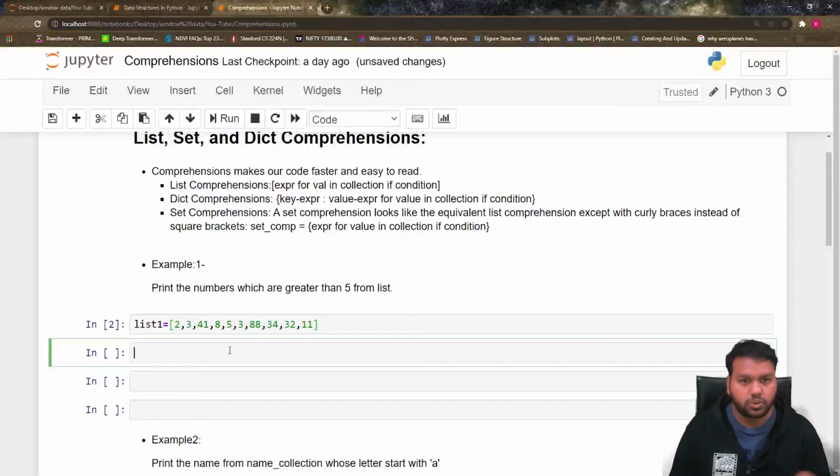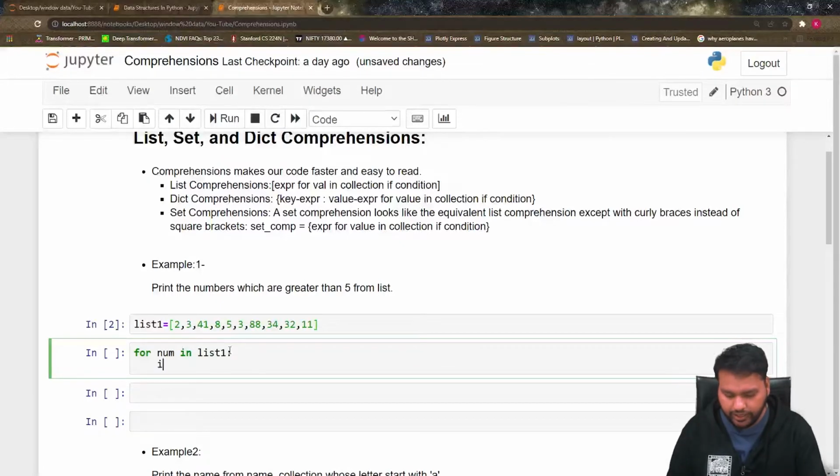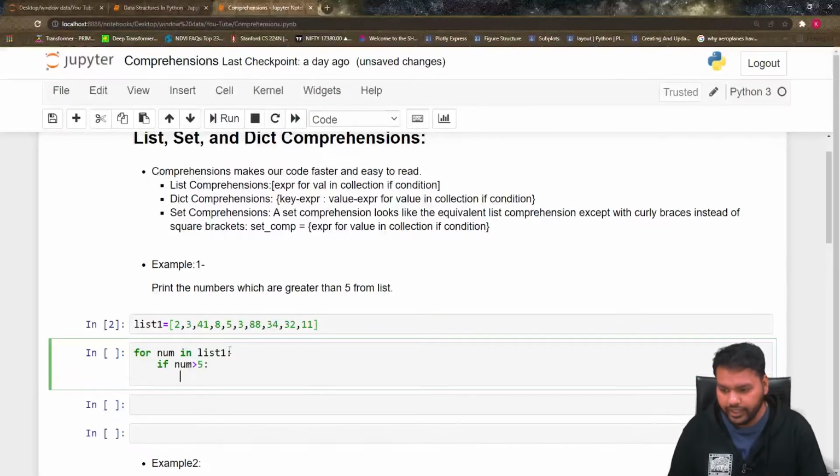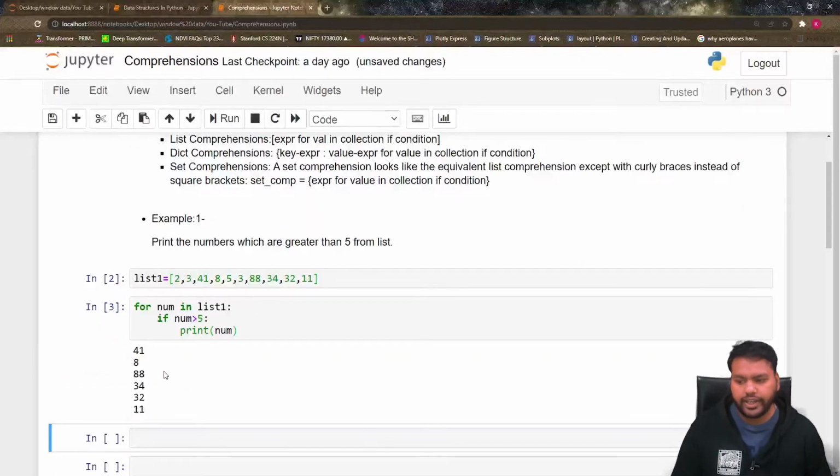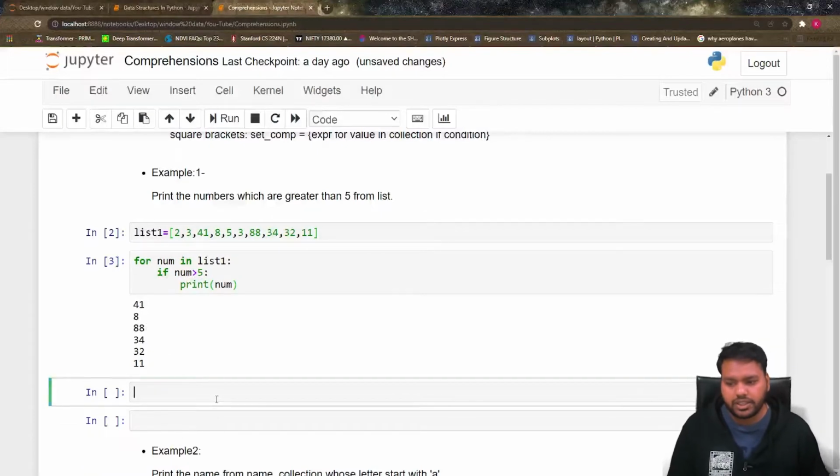For this I have to traverse throughout the list, so I need to use the for loop. So for num in list1, I have to put the condition that if num is greater than 5, then print the num. So we can see 41, 8, 88, 34, 32, 11 are the numbers which are greater than 5. Here we wrote 3 lines of code. This is the simple way we used to write the code, but now we have to be a little bit smarter. We have to reduce these 3 lines into 1 line, and that's where list comprehension comes in handy.